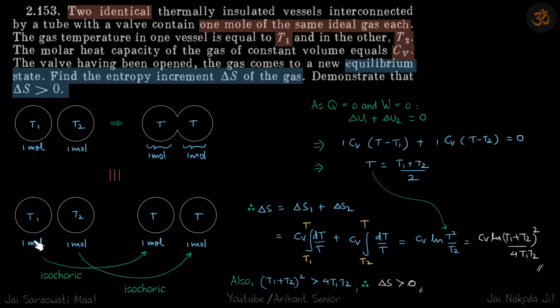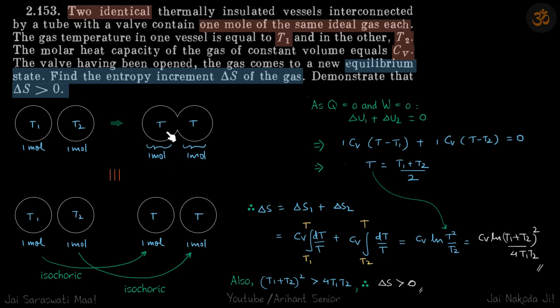And now to get the entropy change, because we only consider the initial and the final states, let's consider an isochoric process because the volume of both the vessels is same. So this is our approach. First let's find the temperature T, and then once we have the temperature T, for this isochoric process we can find delta S1, and for this process we can find delta S2. But first we need temperature.